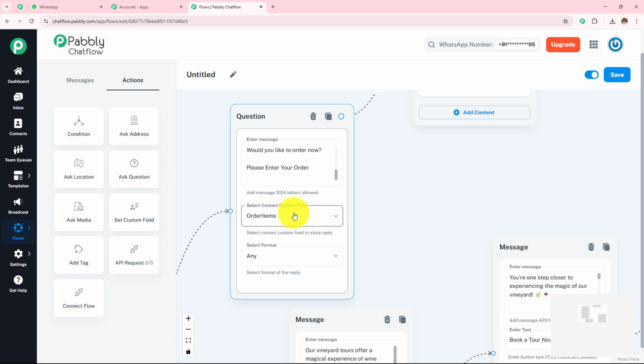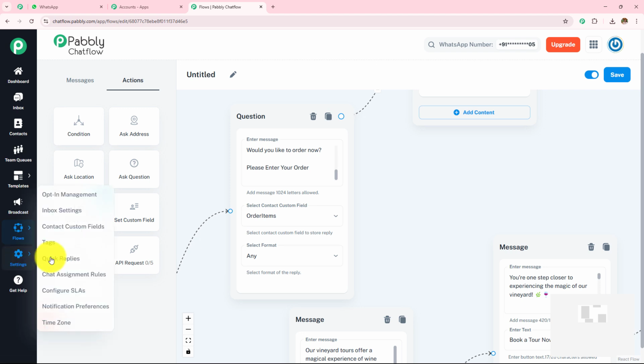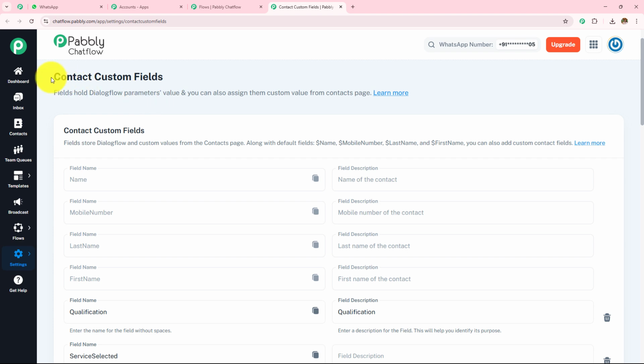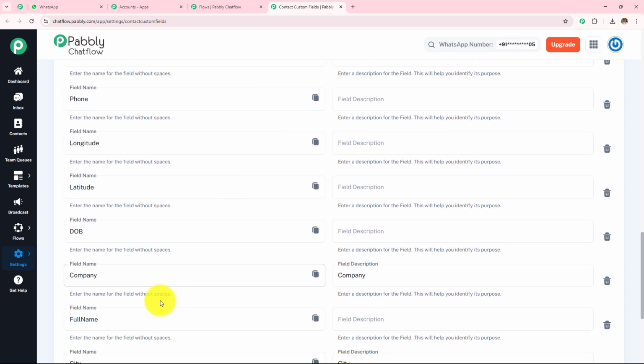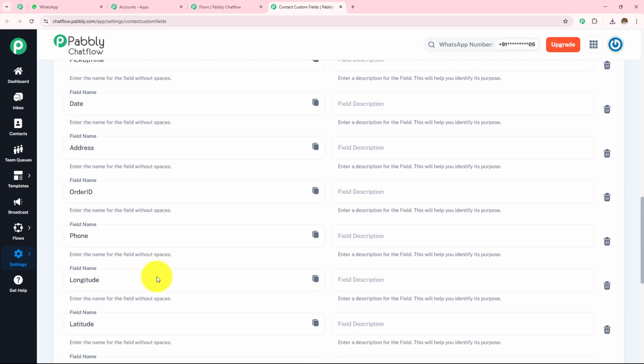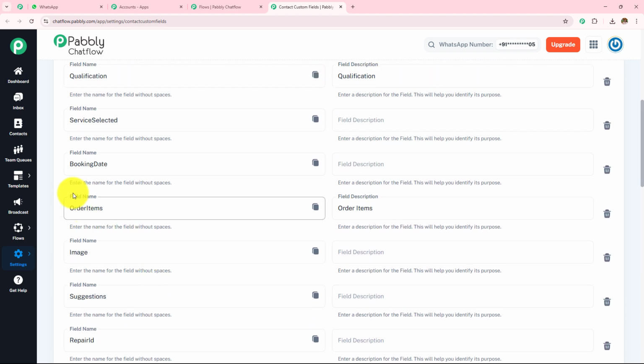Now how you can create this contact custom field? On the left hand side where you can see all these options, go towards the settings and then click on this contact custom fields. So this contact custom fields page has appeared in front of me, and if I scroll down, you can see all the fields which I have created. Here I have created a field for order items.